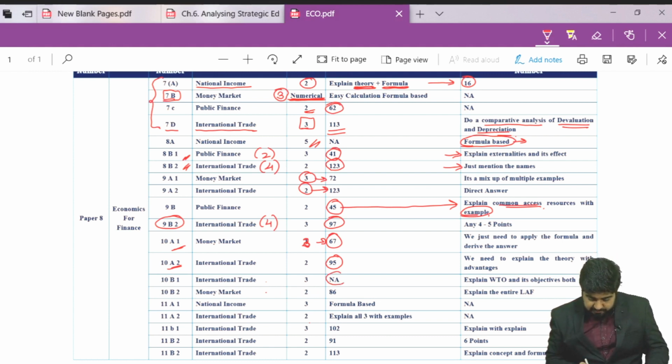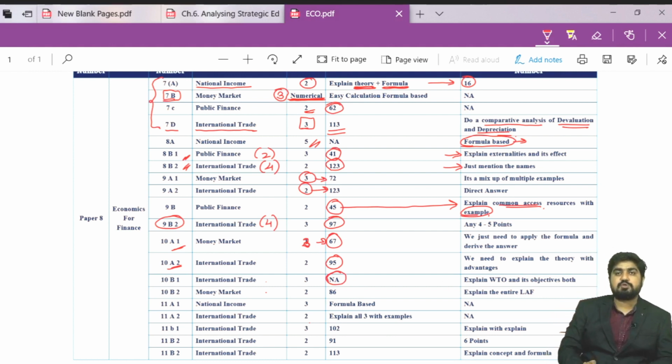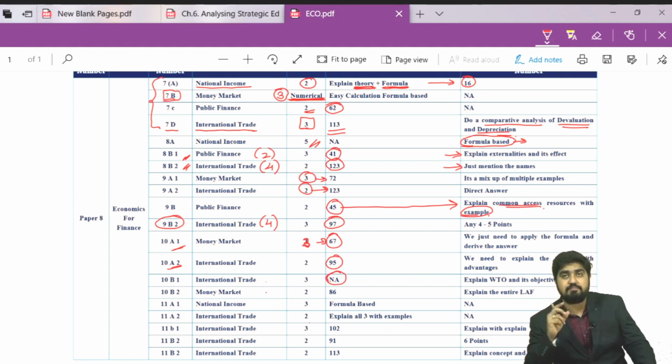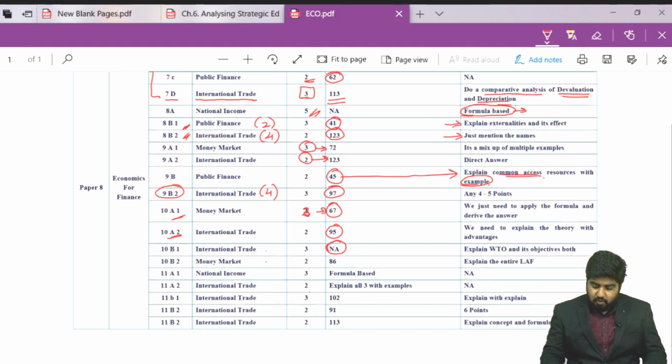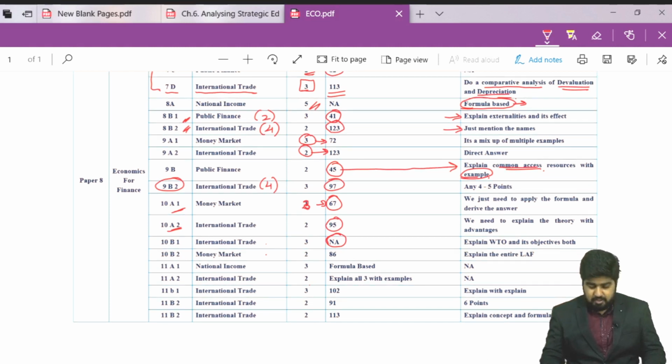This question, students, WTO and its objectives, we have given the explanation of WTO, students. Based on that, it is very easy to write the explanation and the objectives. It should not be difficult at all.